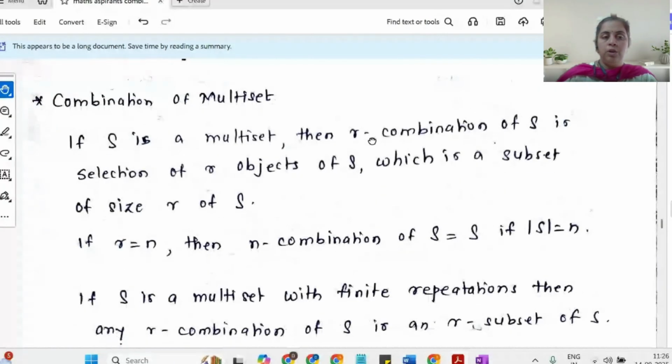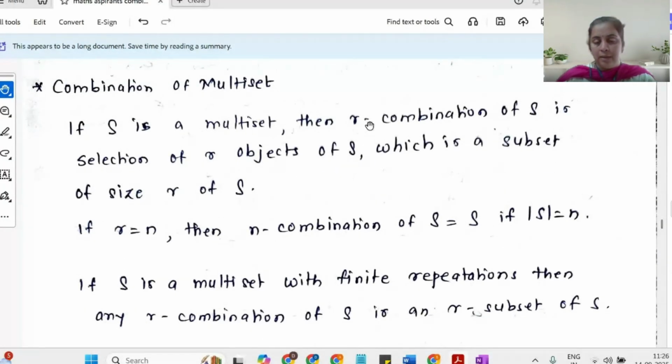Now let us talk about combination of multi-set. And this is the beginning wherein, after this, you will go ahead with the binomial theorem and multinomial theorem. And the problems what you get in this category are slightly different and they are interesting. So S is a multi-set. Multi-set once again means it's a set with the repeated